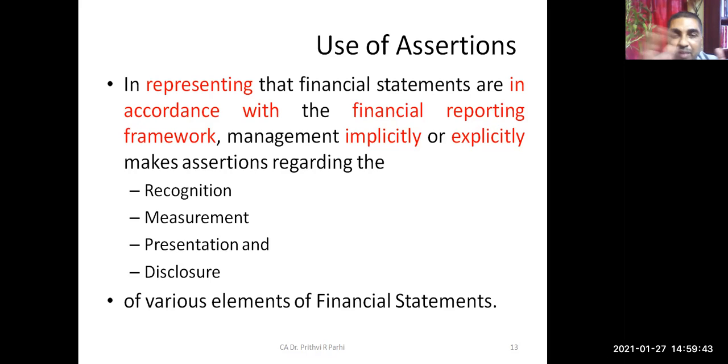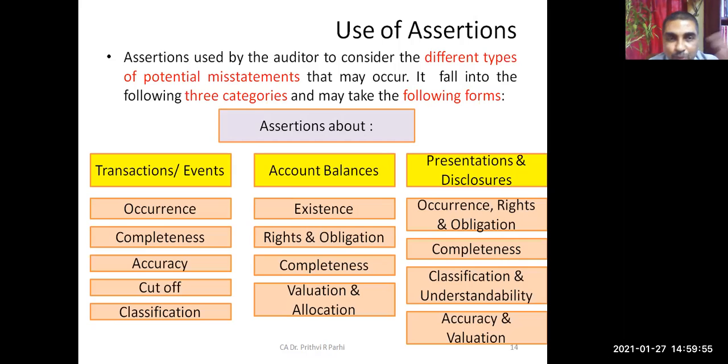Okay, so as you know, financial statements contain various elements. So as regards all these elements, management makes assertions as regards recognition, measurement, presentation, and disclosure. And you know that here is the list of assertions. You can see it, different types of assertions. First, as regards transactions and events, management makes an assertion about occurrence. That means the transaction has actually occurred.